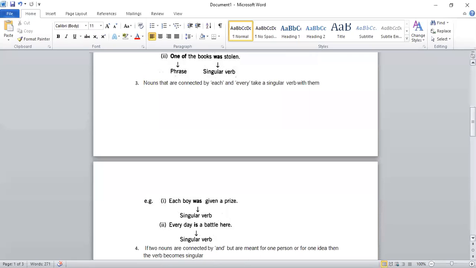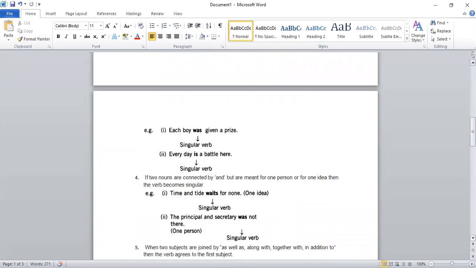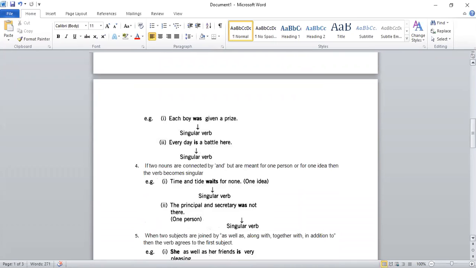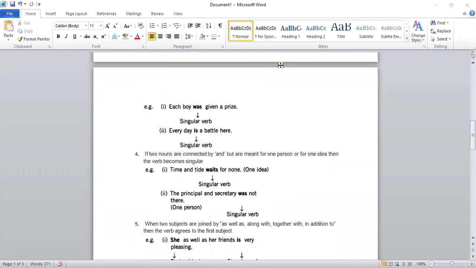Again, this is also the same thing. When you were saying one of, you were talking about one person. In the same way, as you can see in the example, each and every means you are talking about one, one, one. That's it. Each boy was given a prize, because each means one, everyone. So that's why a singular verb is used. Then, every day is a battle here.